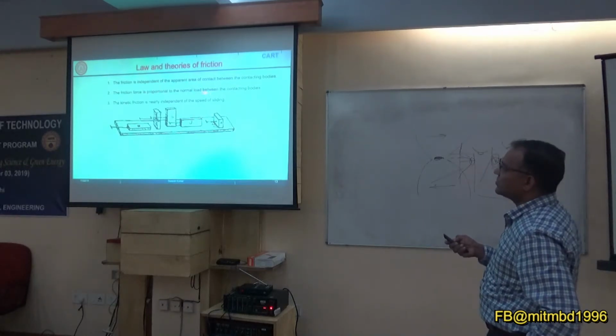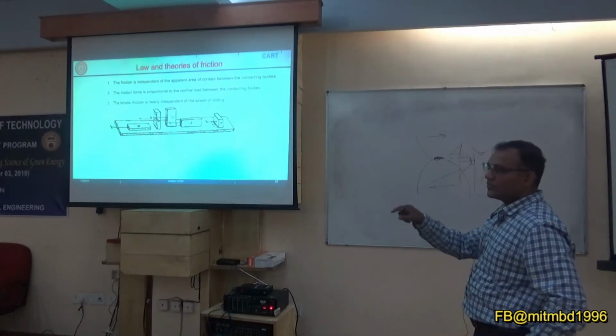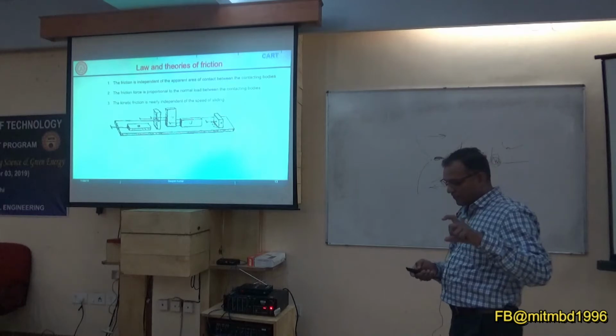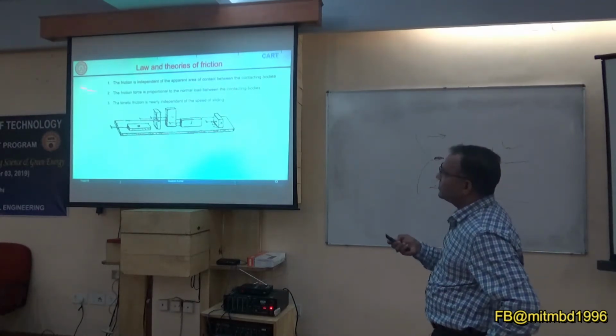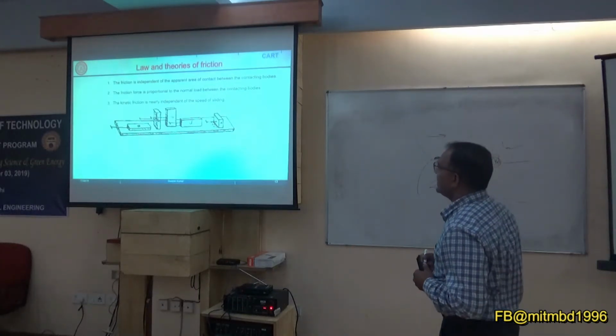Friction force is proportional to normal load, mu equal to F upon N. This is normally mu equal to F upon N. That is where we are defining it, but this law, mu equal to F upon N, is not always valid.